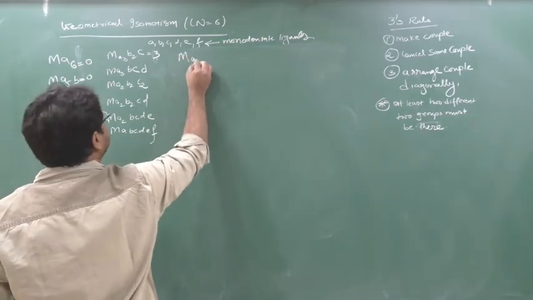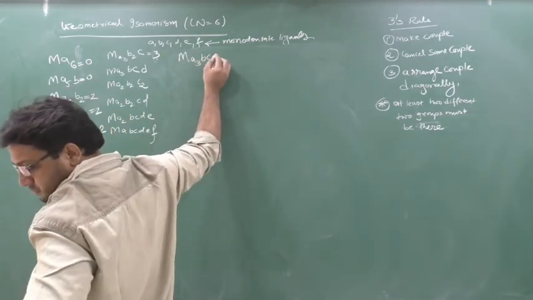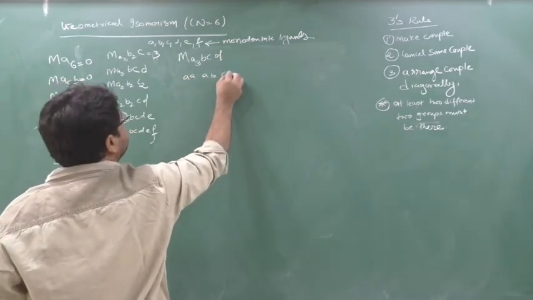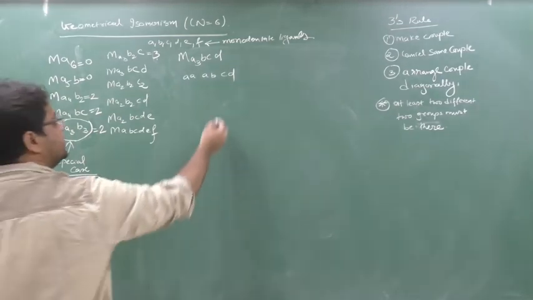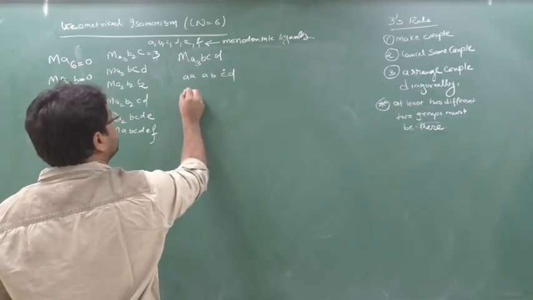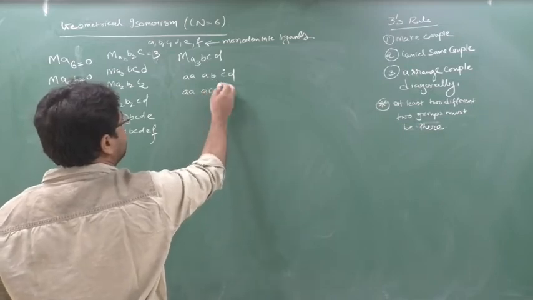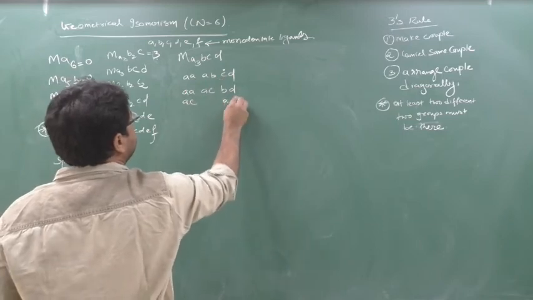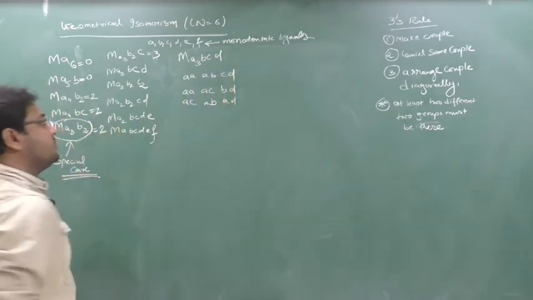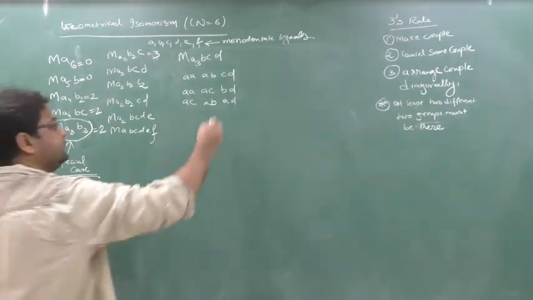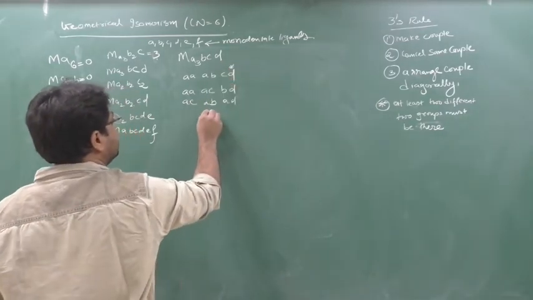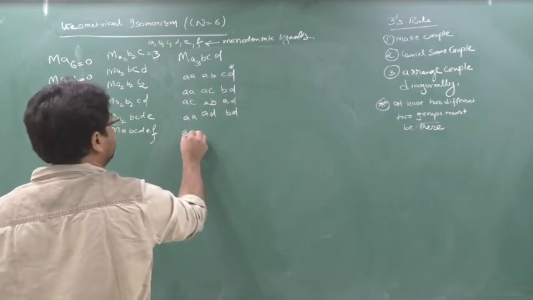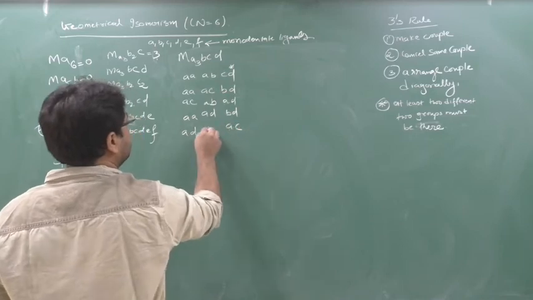Ma2bcd: A, B, C, D. AA, AB, CD. First we replace with this C. So B first here, AA remains as it is. AC will come here, B will come here, BD. Now C here, so here AC. This A here, so AD. AB remains as it is. C work is over. Now we'll come to the D. First D here, so here AD. Here BD, AA remains as it is. Now D here, so AD. This A will go here, so AC. Here AB.